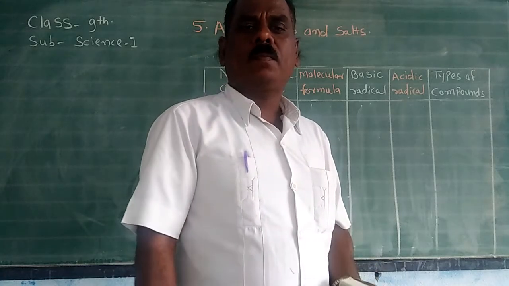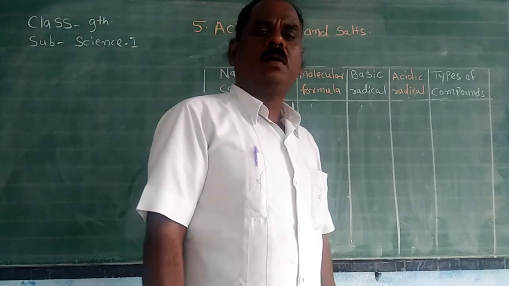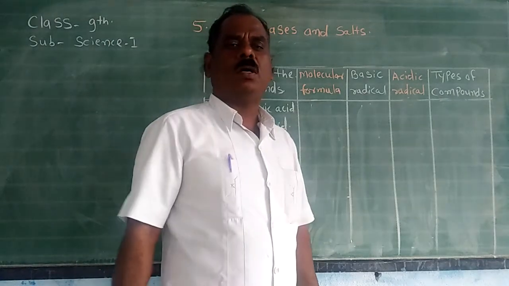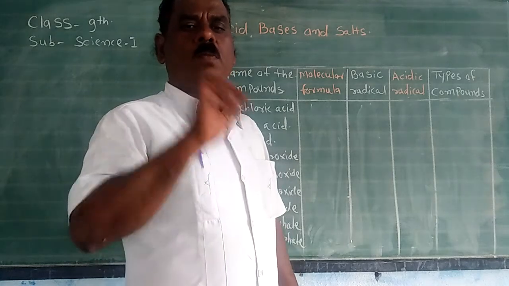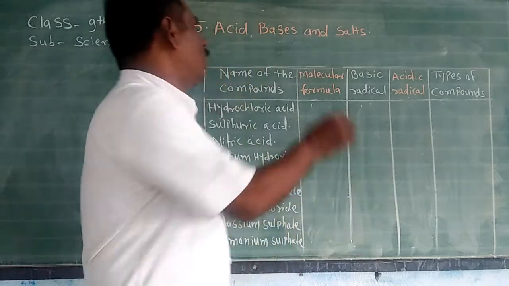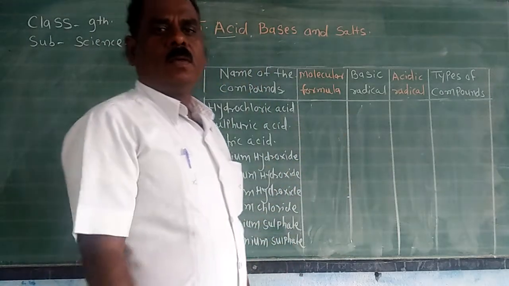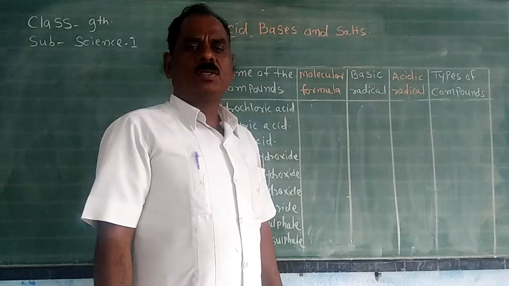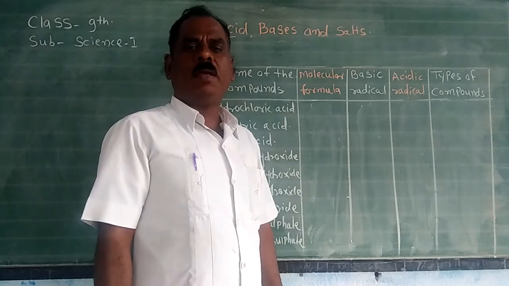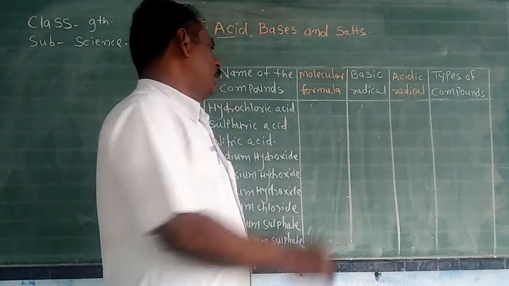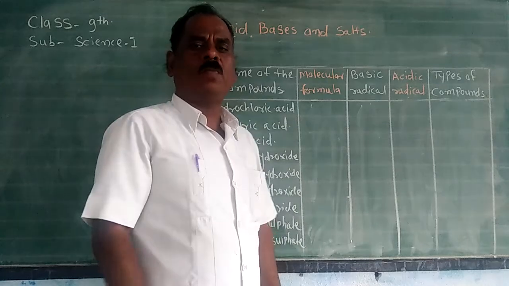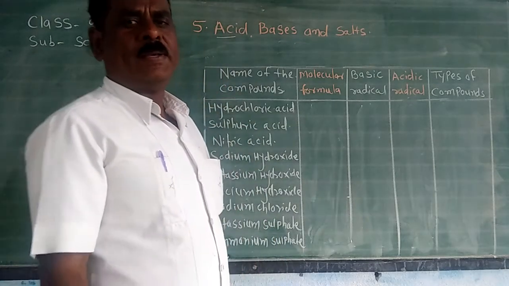You know that the substance which has a sour taste and in its aqueous solution or moist blue litmus changes to red, such substances are called acids. In our daily life, sour tasting substances are lemon, orange, tamarind, and chemical examples are hydrochloric acid, sulfuric acid, nitric acid, acetic acid, etc. These are the examples of acids.